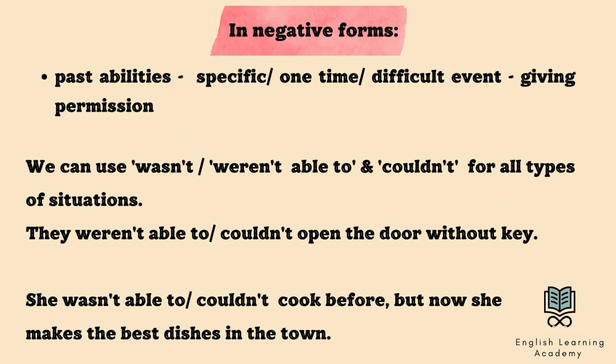In negative forms, we can use wasn't, weren't able to, and couldn't for all types of situations. Which means we can use all of them to express our past ability, to show that it is a specific, one-time event or a difficult circumstance, and to give permission. They weren't able to or couldn't open the door without a key.